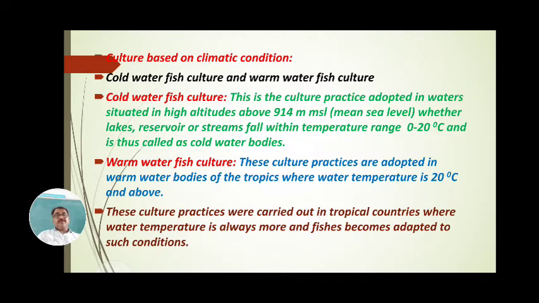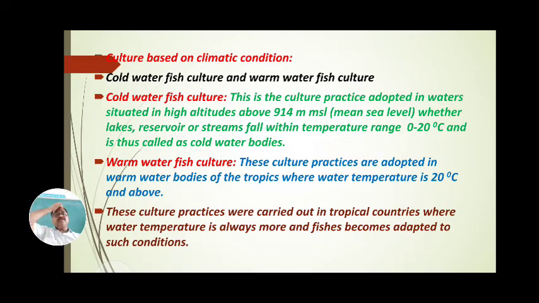In India, in the Himalaya, Jammu Kashmir area, where temperature is below 10 degrees centigrade, in such high hill stream areas, fishes are cultured and grown. Generally sea bass culture, mahseer culture and some other fishes are cultured. Mahseer is the best species to be cultured in cold water.